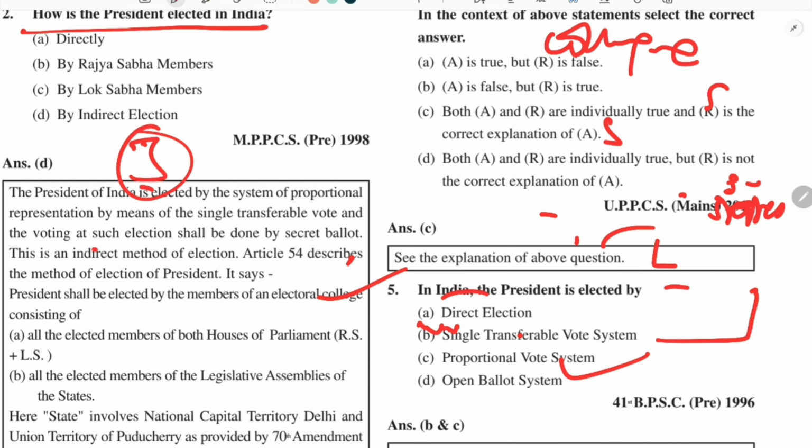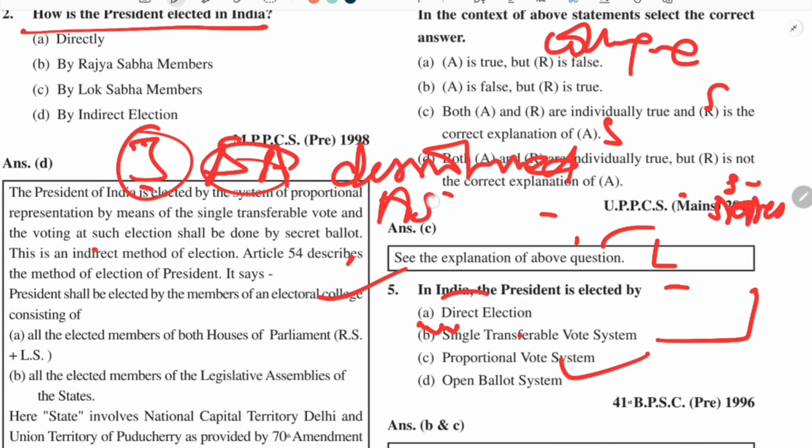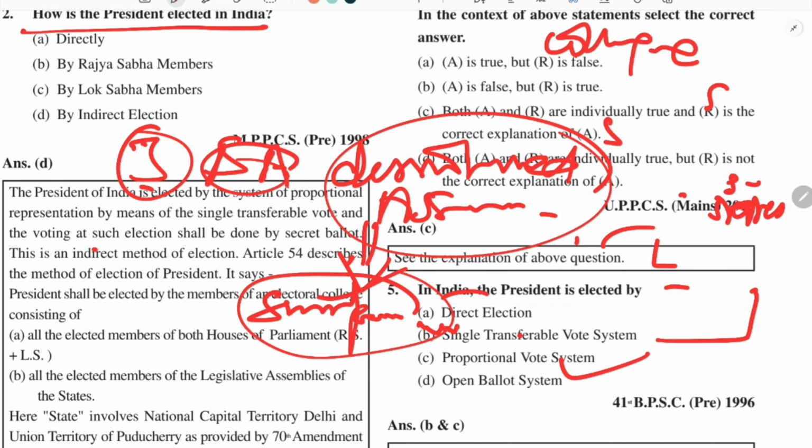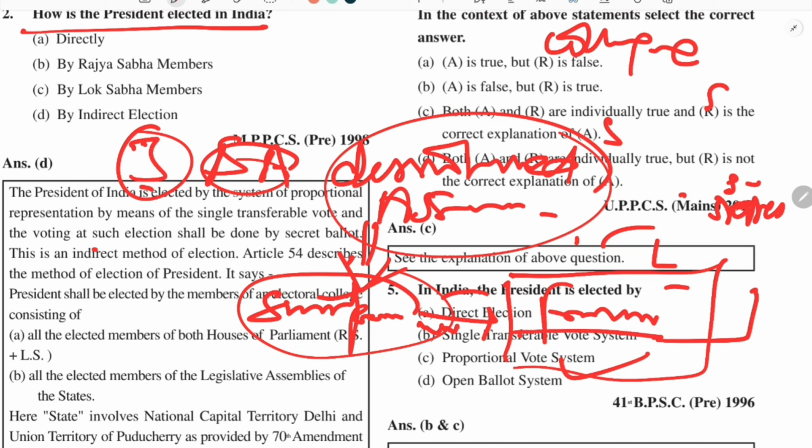Third aspect is that the members of state legislative assemblies which are dissolved do not take part in this election. So you have to remember that dissolved assemblies do not take part, although suspended assemblies can take part in this election process. Suspended is like a glass full of water which is frozen, means there are MLAs but they are not working. But in a dissolved assembly, the water has been emptied, means there is no MLA. The elections are to be held for the new assembly, so they do not take part.